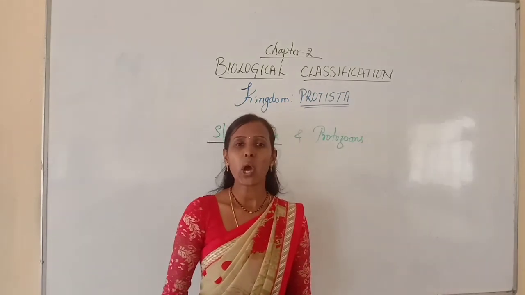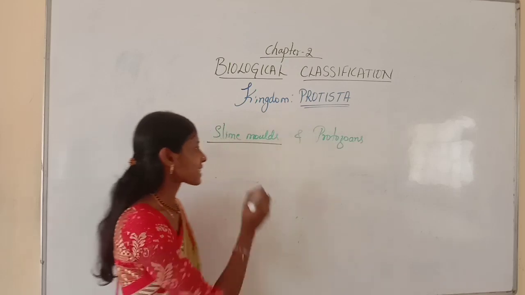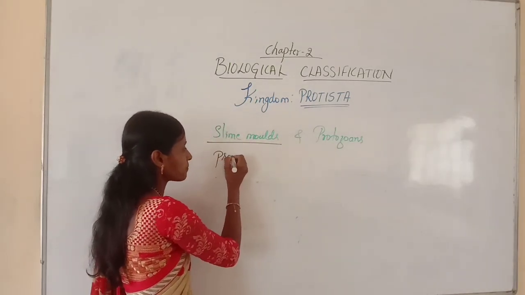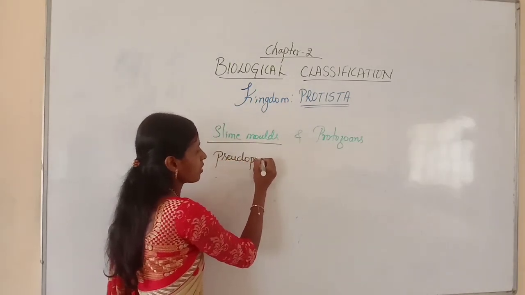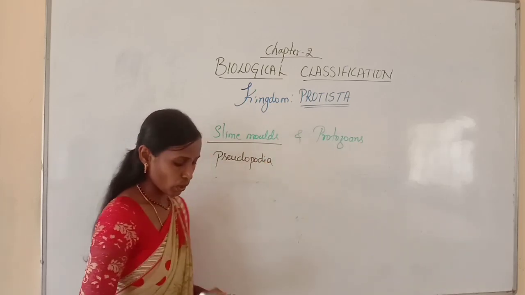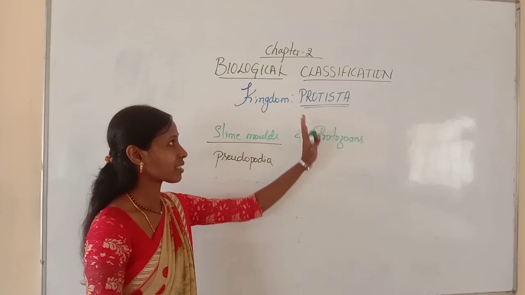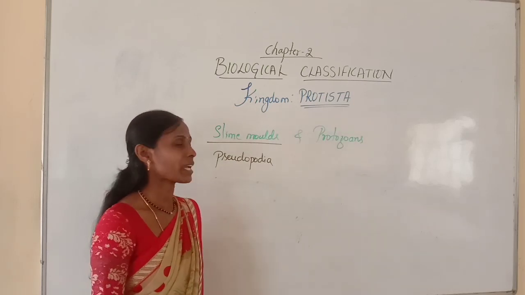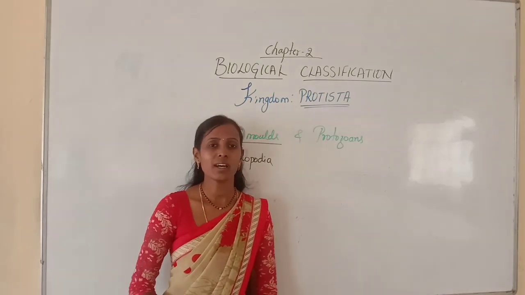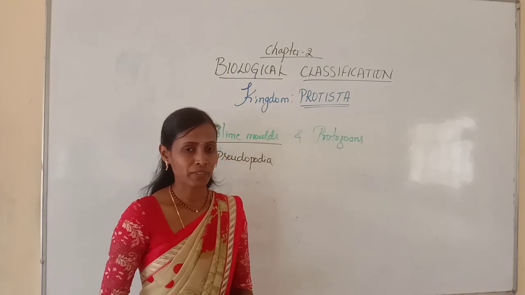The locomotory organ in case of slime molds is pseudopodia. You know, pseudopodia, flagella, cilia are the locomotory organs under kingdom Protista. In case of slime molds, pseudopodia is the locomotory organ.